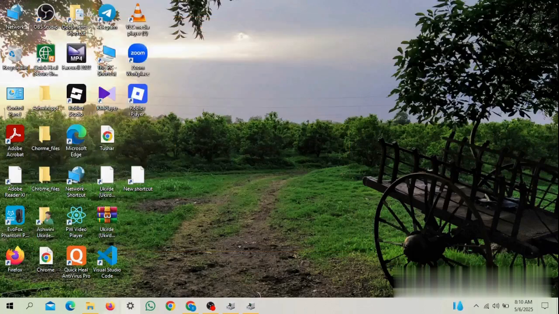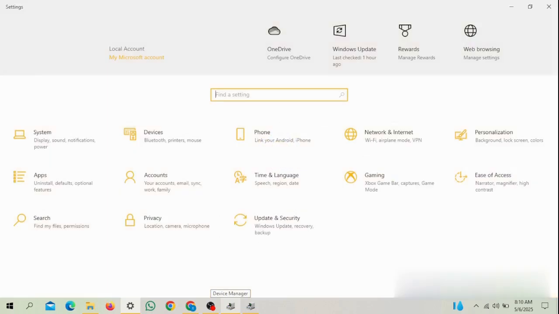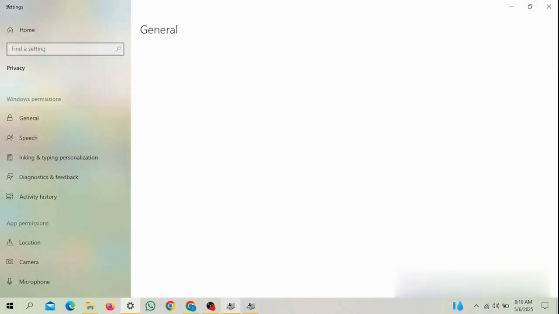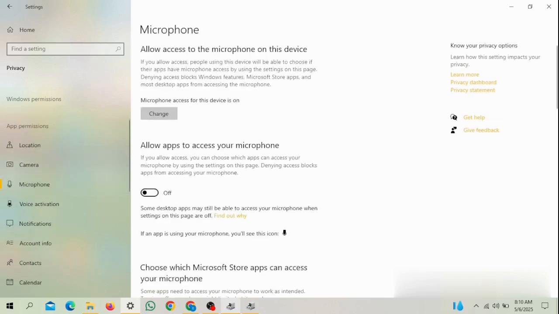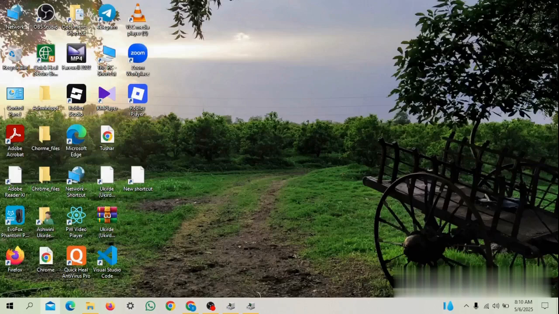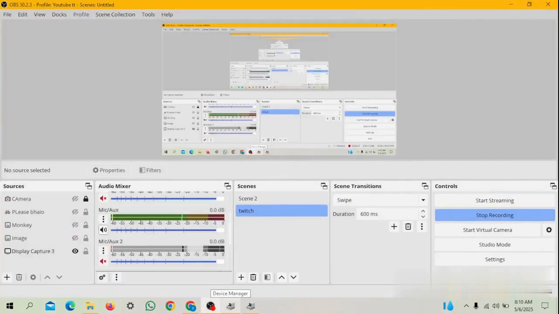If your microphone is enabled, but still it's not showing, then there is also a setting you haven't enabled. So let's not waste time, check it out. Now go to Settings, then Privacy. You can see Microphone down there. Go to Microphone and check if it's enabled or not. If not, then do enable it.